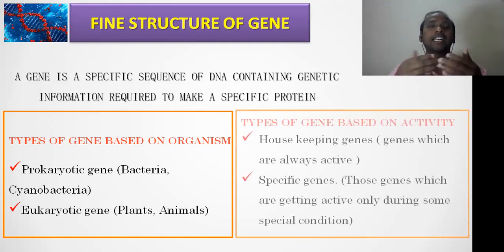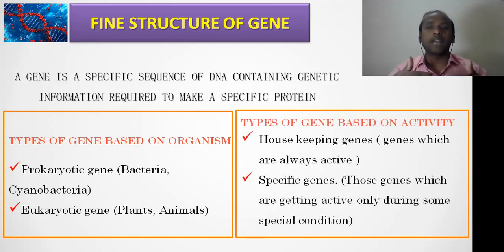The second classification is the types of gene based on activity. This is also important. Activity means how long a gene is expressed in a cell. According to this classification, there are two different kinds. One we call housekeeping genes, and the second we call specific genes.